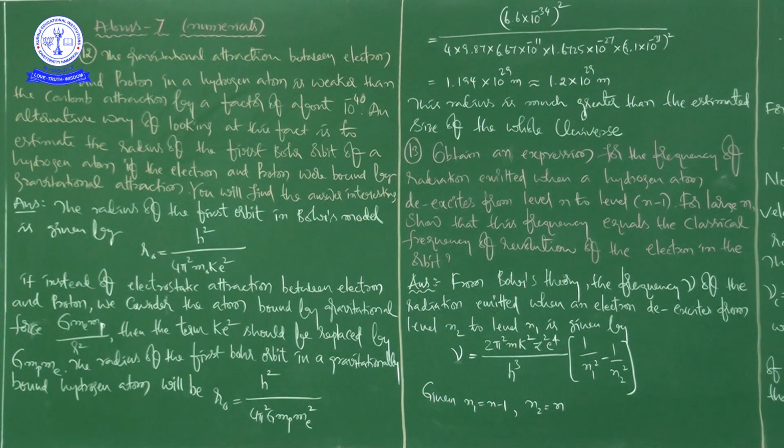Regarding the charge there is some other point. Regarding the masses, it is gravitational force of attraction, and regarding the charge, it is electrostatic force or electrostatic attraction. For gravitational force of attraction the formula is G m1 m2 by r square.